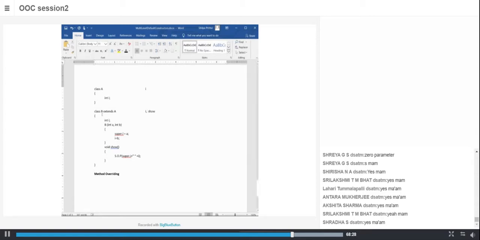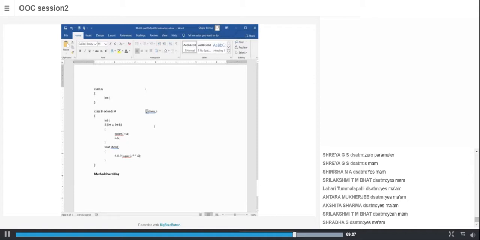But if you see, B extends A, that is, B inherits the properties of A. So B, along with I and show, has another data member by name I. Please understand, in class B, there are 2 data members by name I. One data member it gets from its own class, and the other it gets from its base, that is A. So in this example, B has 2 data members with the same name.